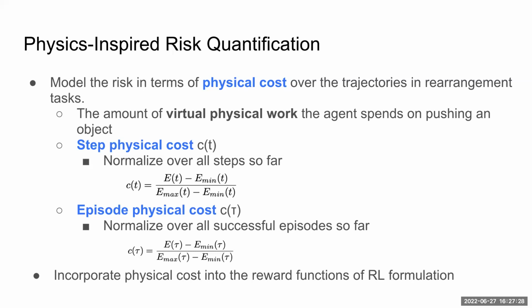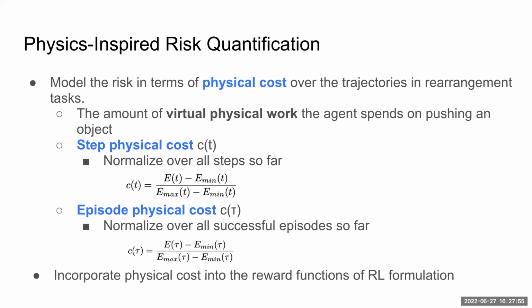Having this virtual physical work, we can define the step physical cost C of t at each step by normalizing over the history steps so far. Similarly, we can also define the episode physical cost C of tau over the trajectory tau by normalizing over the physical work of the successful episodes so far.